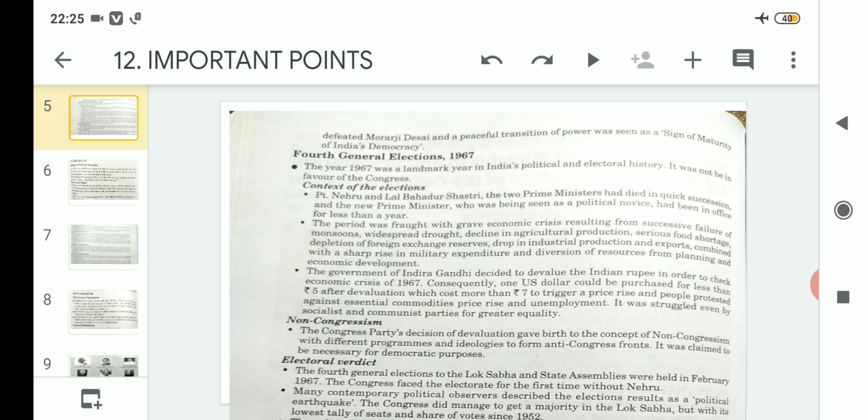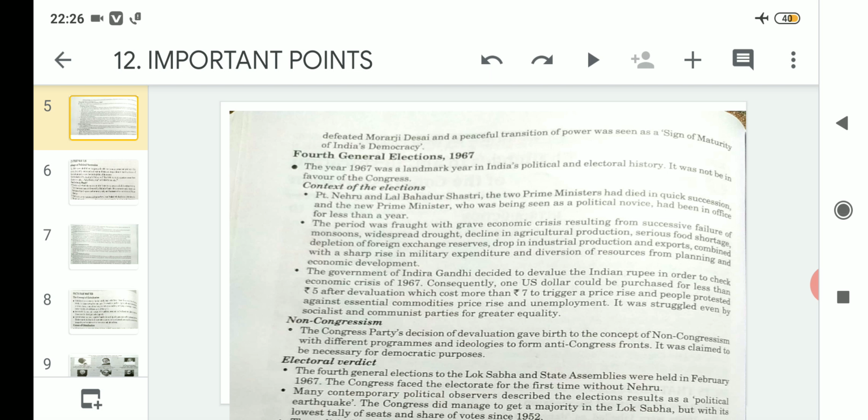That means the Congress did not win in this election. But before that, from the 1950-51 general elections till the fourth general elections, the Congress was able to win all the elections till this date.